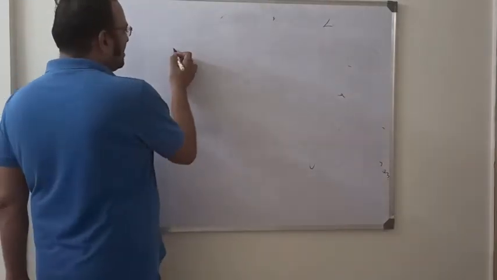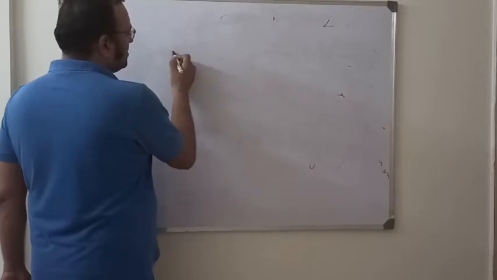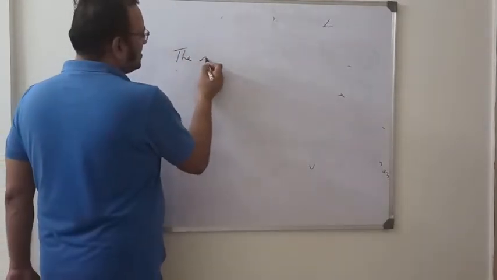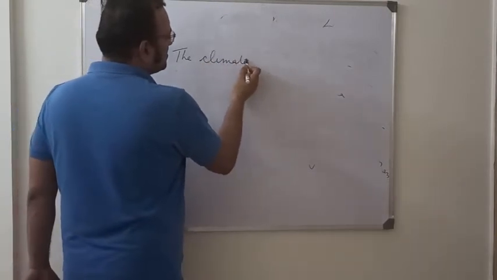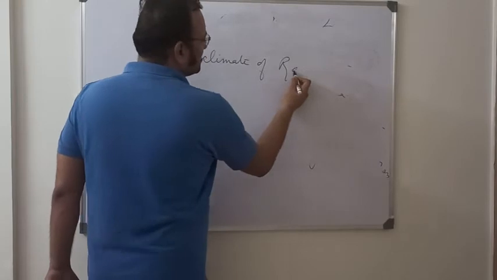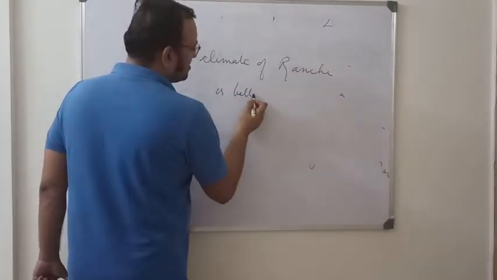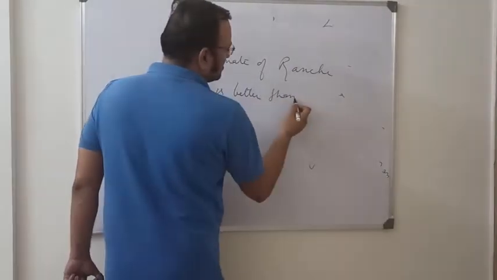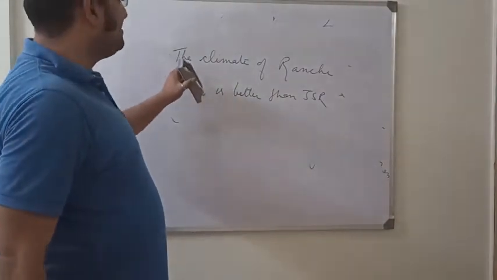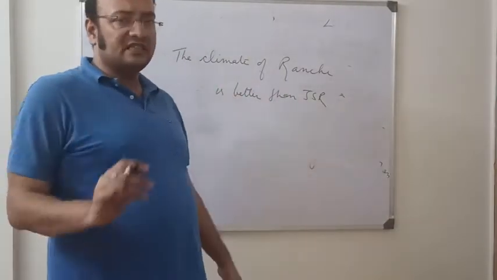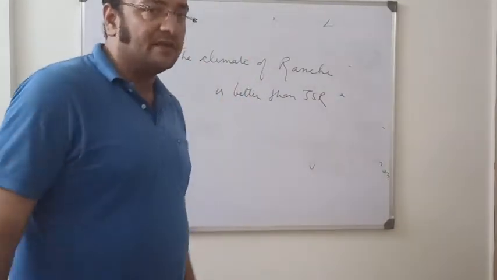Okay, when I say the climate of Ranchi is better than Jamshedpur. This is Jamshedpur, okay? The climate of Ranchi is better than Jamshedpur. This is right or wrong? Most of 90% people say it is right, but it's wrong.